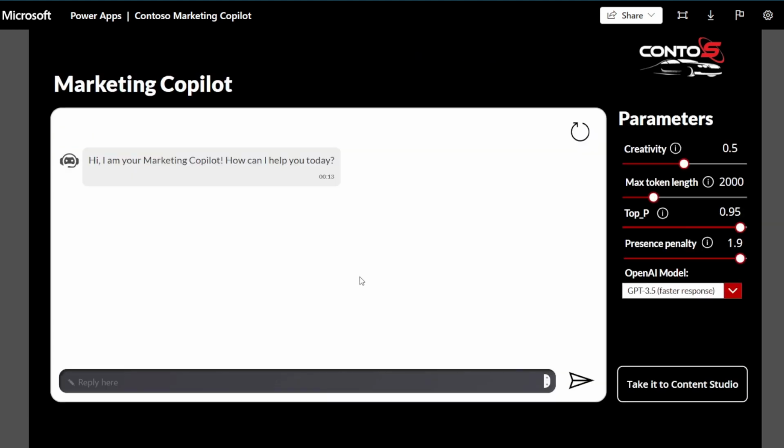On this screen, we have a chat window to communicate with our copilot. On the right-hand side, we can see the configurable parameters that we can leverage to control the model's behavior, or even switch within the same conversation between different models to gain different performance and capabilities. Now, let's ask our copilot for some ideas. We have a new car model series in place and want to start a campaign to promote it. Now, we need some ideas. Can you help me with that?